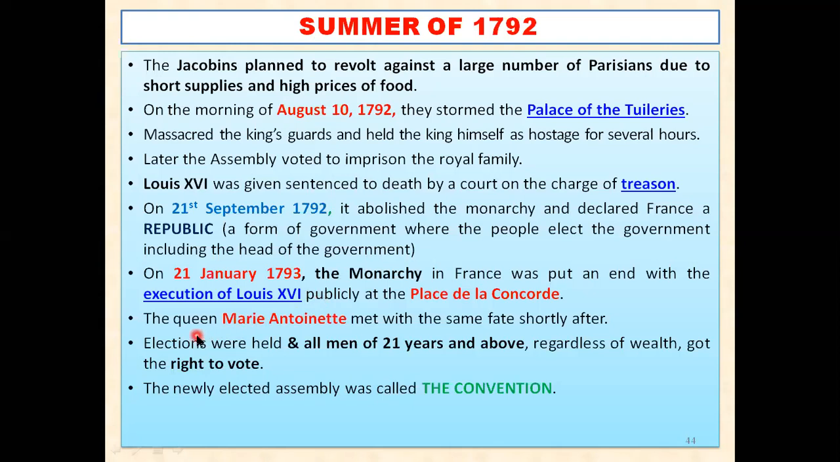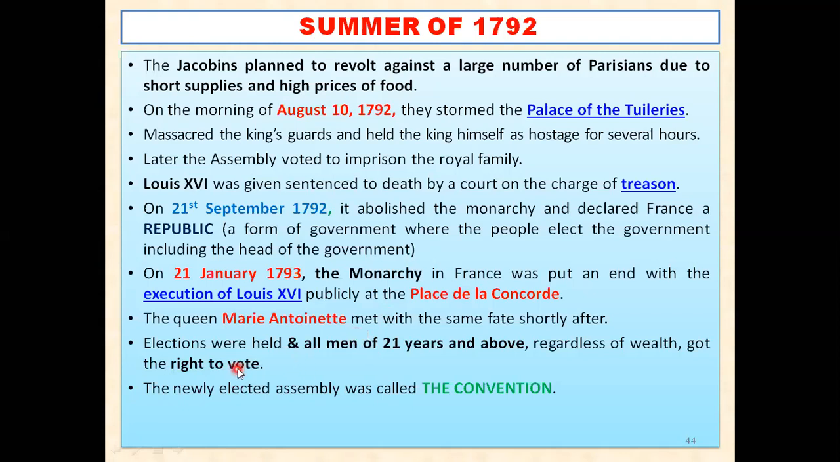Later on, his queen, Marie Antoinette, also met with the same fate, means she was also executed, and both of them were executed with the help of a device known as guillotine, which I will show you a photograph of later on in the chapter. The device was known as guillotine, means it was having a blade, and which upon triggering can behead a person in a second. So both of them were executed,